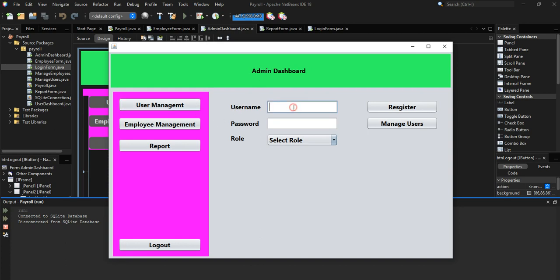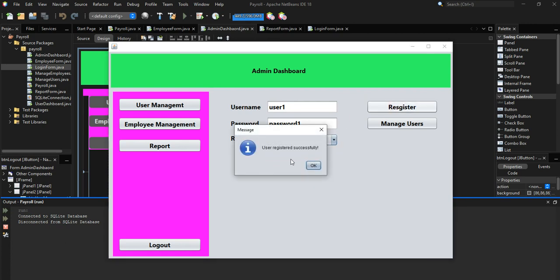So here we can add another user. You can call it user, let's say user, then we call it user 1. Then the password, we are also going to give it password 1. Alright, then the role of that user, we can give it a role of user. So click on register. You can see user registered successfully. So now we click on OK.